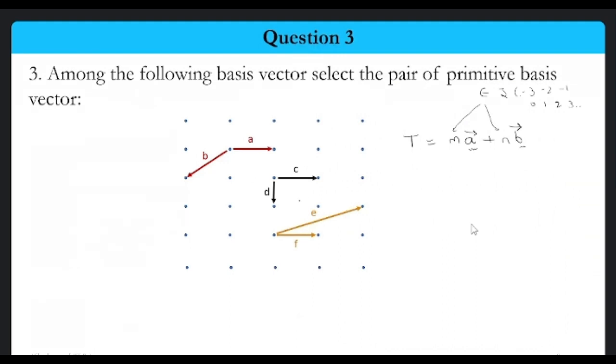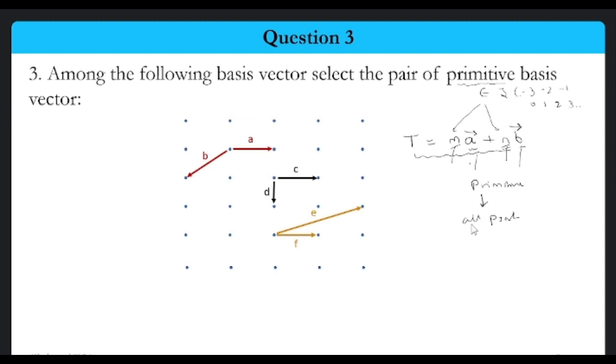If I take this as one of my basis vectors, for us to call it primitive, the translation m and n should be such that if a and b are primitive basis vectors, they will generate all the points of this lattice by an integral combination of m and n.